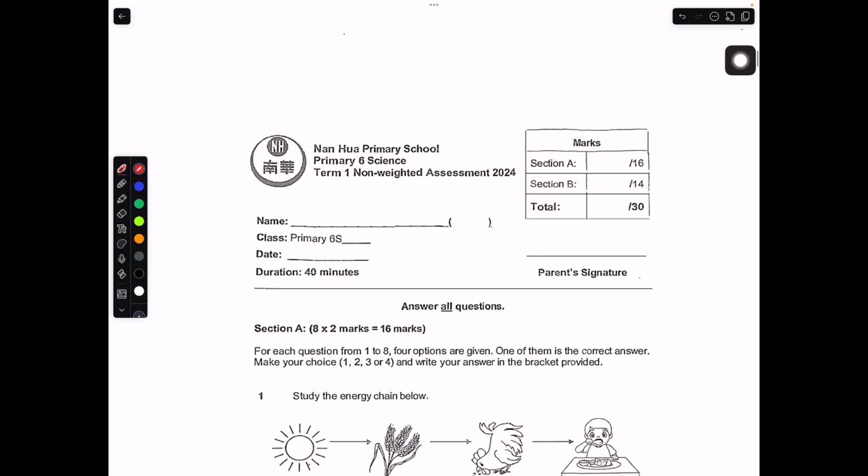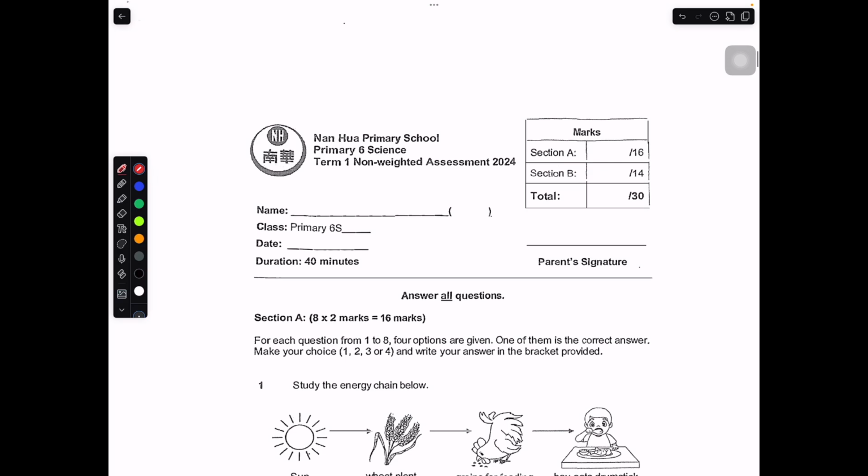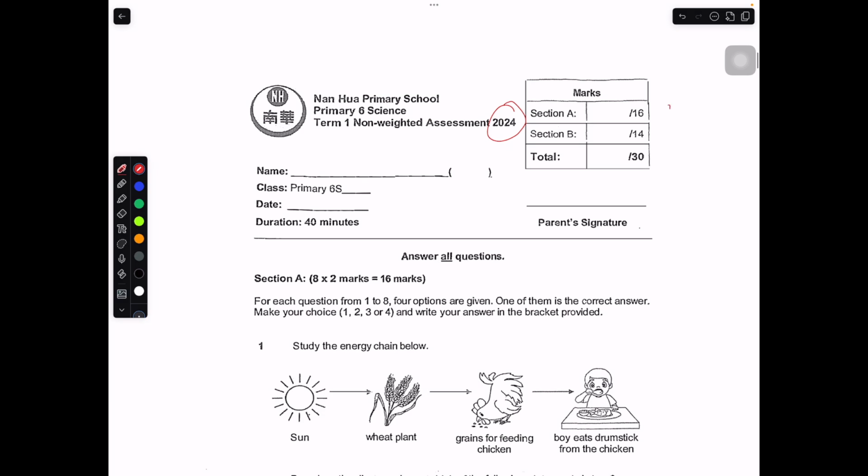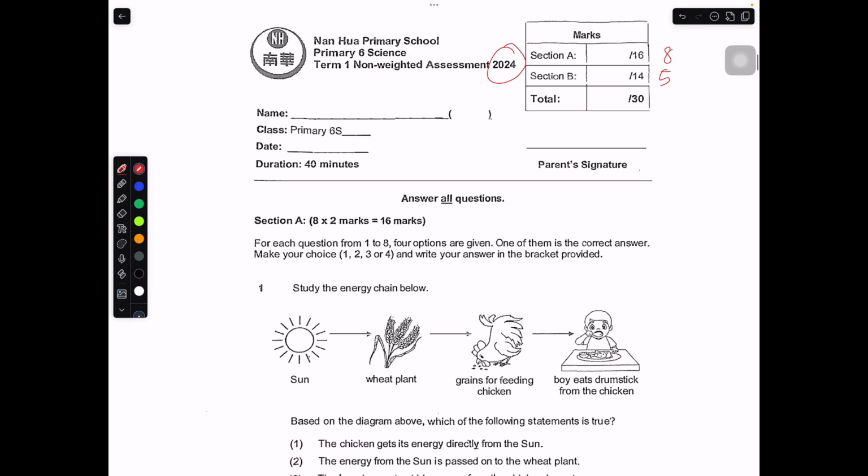We'll be going through the Nan Hua Primary School paper. This is a P6 paper. It's a first term non-weighted WA assessment paper, and this paper is from 2024. There's a total of 8 MCQ questions and I think 5 open-ended questions. So let's begin now.